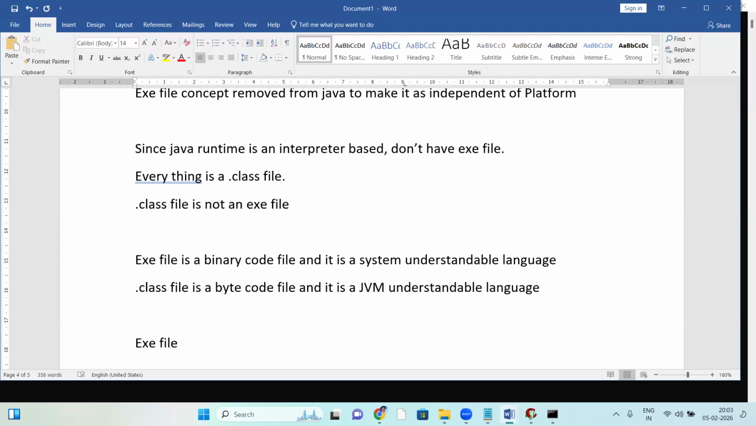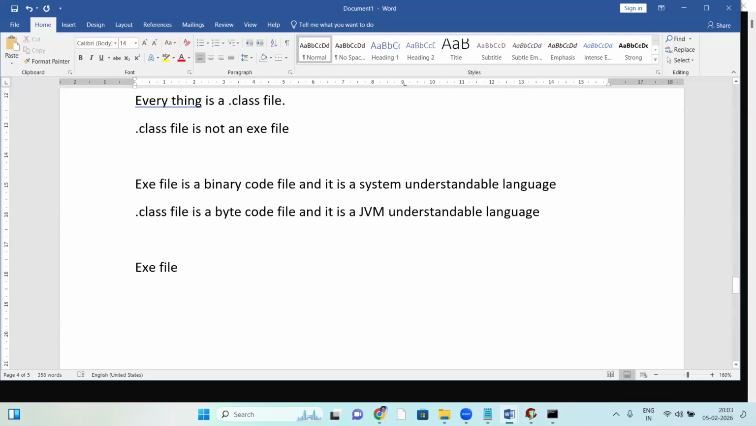Next, one more thing: an exe file is platform dependent, or OS dependent. Why is it platform dependent? Tomorrow I'll explain that reason; it's tomorrow's topic.